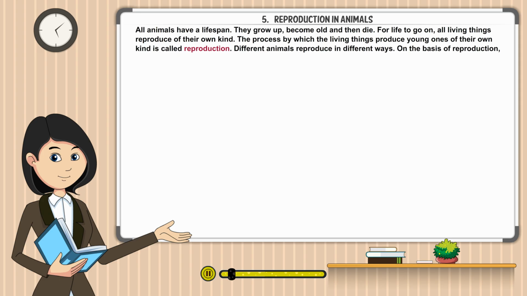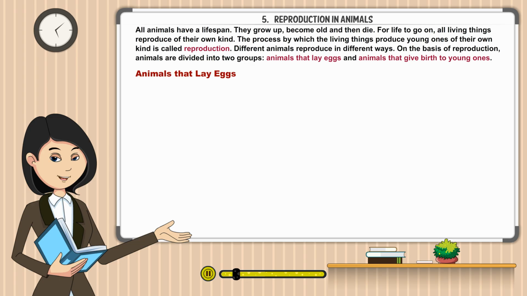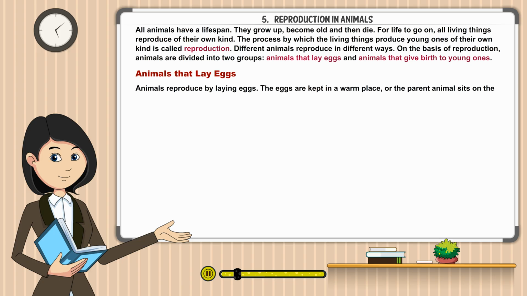Different animals reproduce in different ways. On the basis of reproduction, animals are divided into two groups: animals that lay eggs and animals that give birth to young ones. Animals that lay eggs. Animals reproduce by laying eggs.